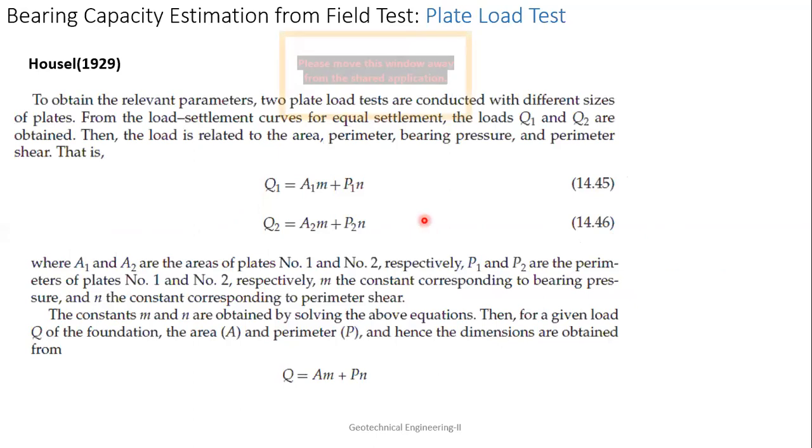Now, another equation based on field tests: Hansen gave a plate load method to design the foundation. To obtain the relevant parameters, two plate load tests are conducted with different sizes of plates. So he uses two different plates, and from these two plates, he will get two loads.